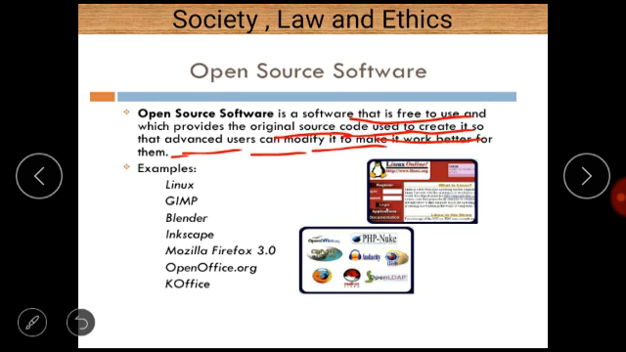The definition basically contains two important parts. First of all, in open source software, the source code is available. Here source means source code. Source code is available for users, and the users can modify the source code for its betterment or its better use.